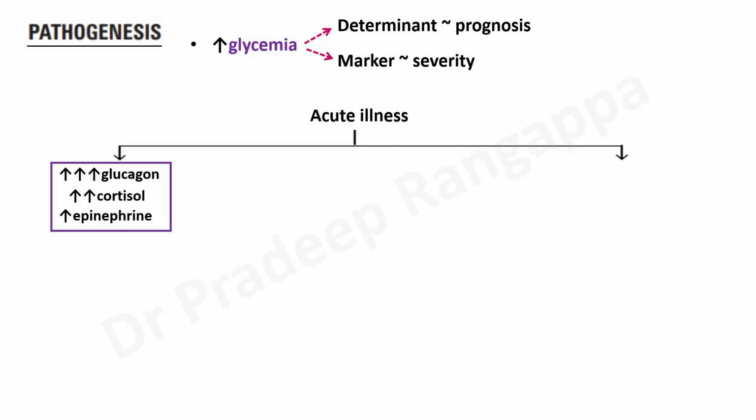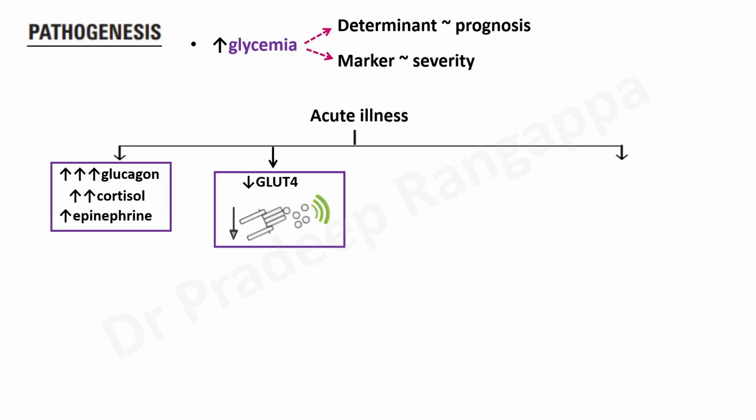In acute illness, there are a lot of changes that happen. There are four components. One of the changes, they will have an increase in glucagon, and because they are critically unwell, cortisol levels go up, and there is an increase in circulating epinephrine levels. And then in acute illness, there is a reduction in the glucose transport receptors. GLUT4 is reduced, and post-insulin receptor signaling also gets reduced. So then they tend to develop insulin resistance.